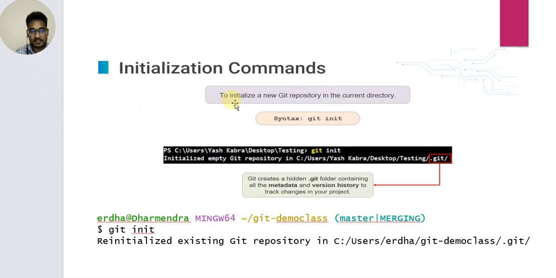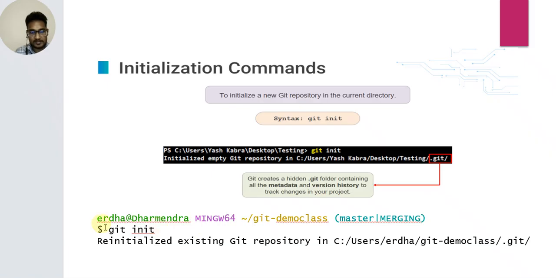Initialize commands. To initialize a new Git repository in the current directory, use git init. For example, on the desktop, git init initializes an empty Git repository. Git creates a hidden .git folder containing all the metadata and version history to track changes in your project.